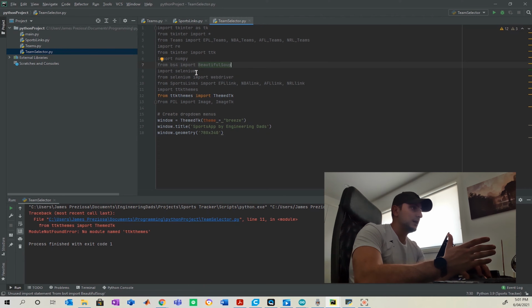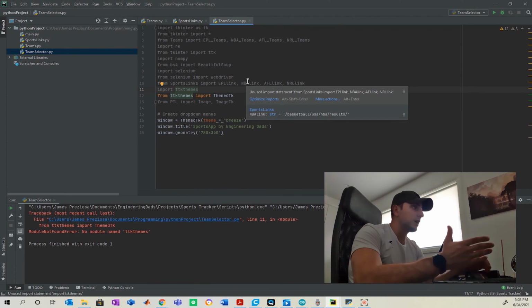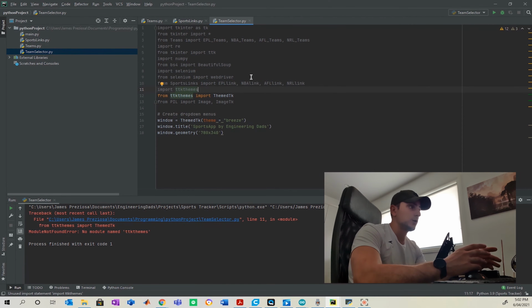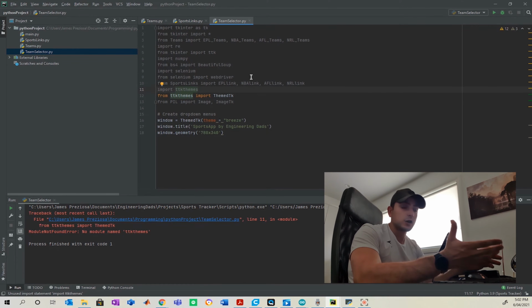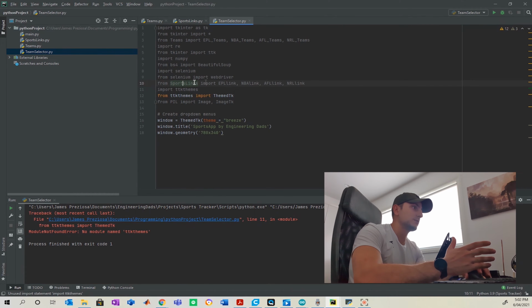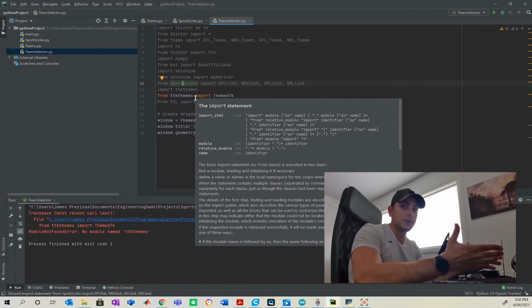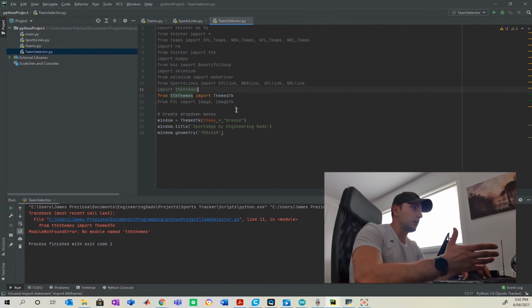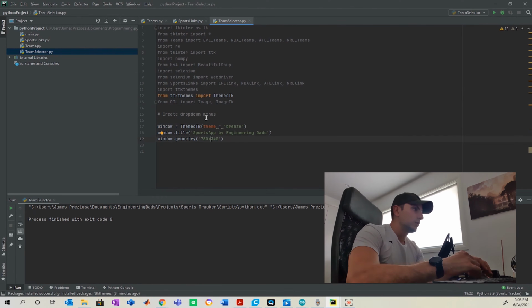We're going to want to use Selenium, and then import webdriver. Now, this depends on the type of browser you use. Personally, I use Google Chrome, so we're going to be using a Chrome driver, and I'll leave a link in the description to where you can download it. It's very simple. Once you've downloaded it and imported it, you can use it for basically any program you do. Then we're going to import our sports links as discussed before, followed by ttk themes, because I want to be able to play with the aesthetics like I said before, and then obviously PIL so we can use some images.